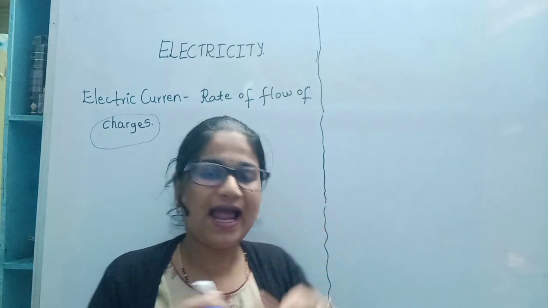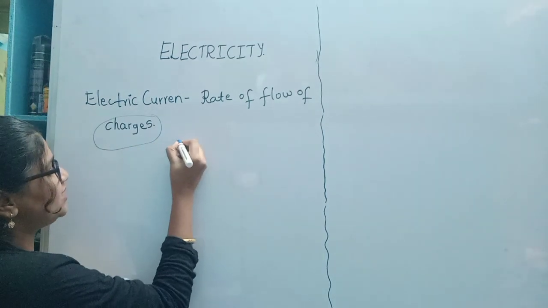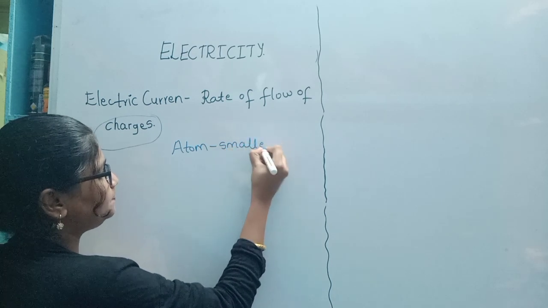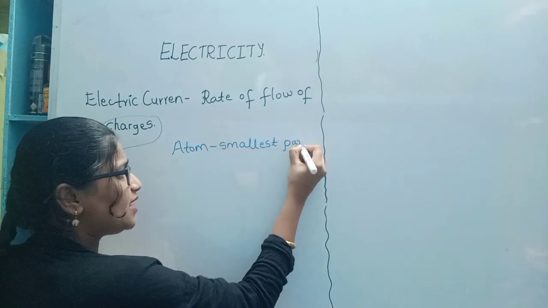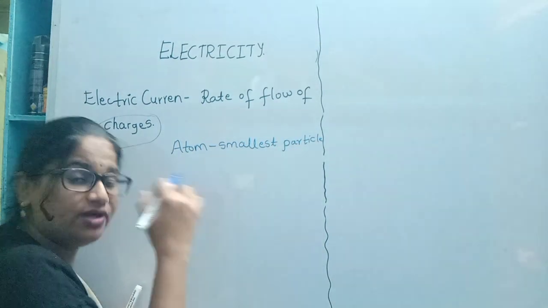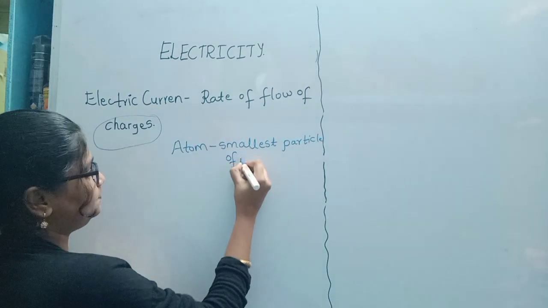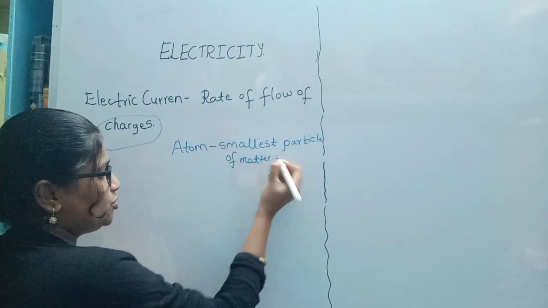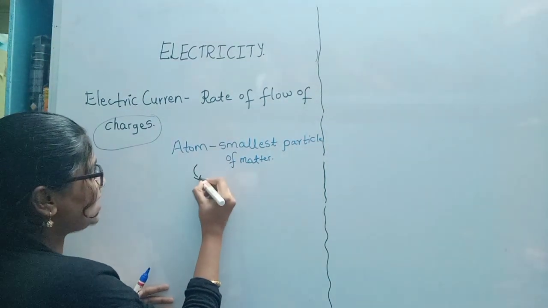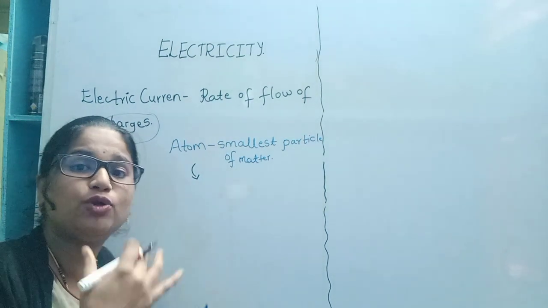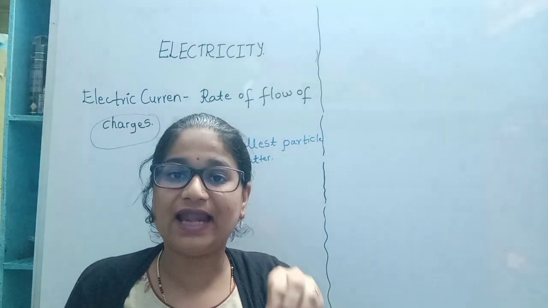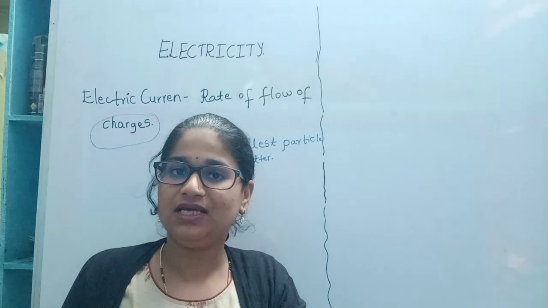Let us discuss the atom. What is this smallest particle of matter? It is not only the smallest particle, we can say that it is indivisible, meaning it will not be divided further, that much small it is. Smallest particle of matter. In turn, this atom is made up of certain subatomic particles. Subatomic particles means the particles which are inside the atom, which are much smaller than the atom.